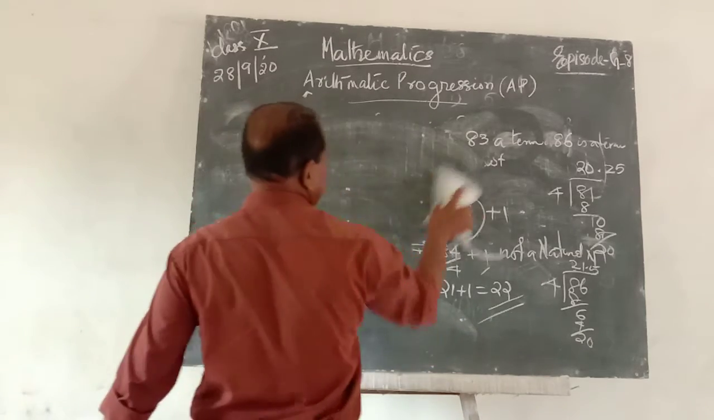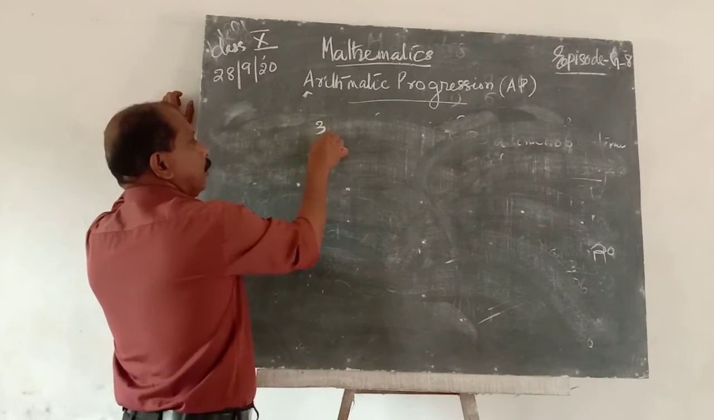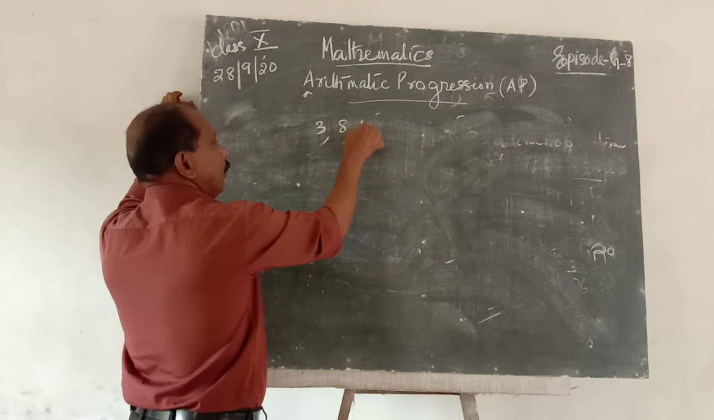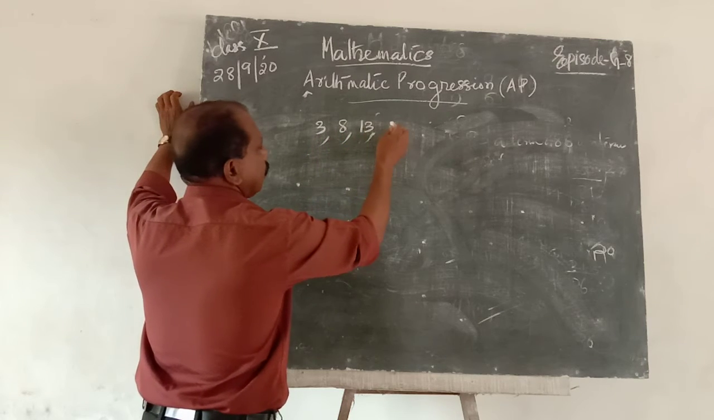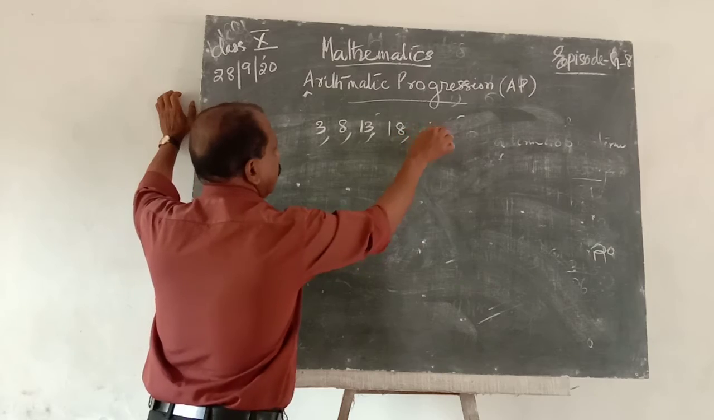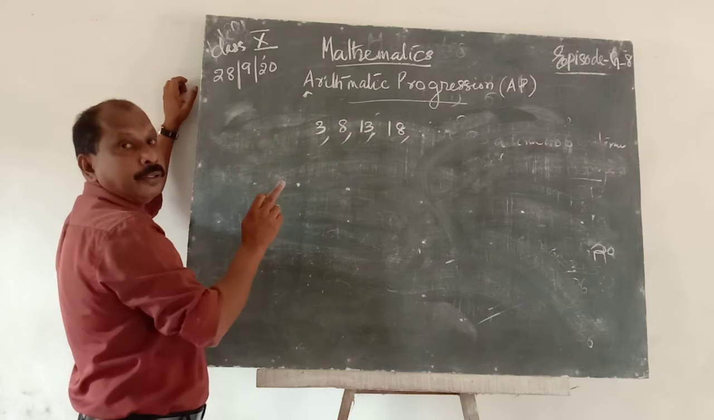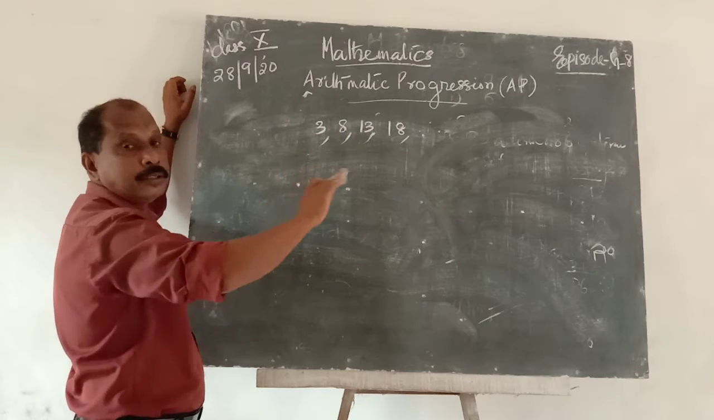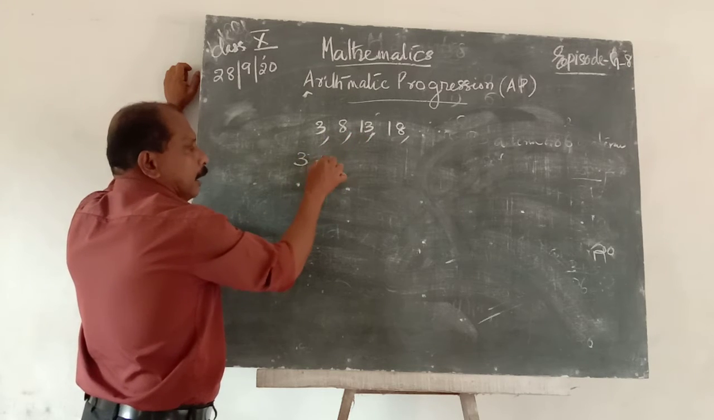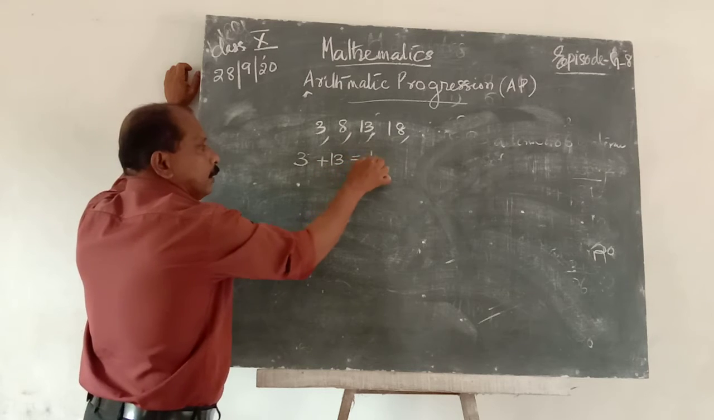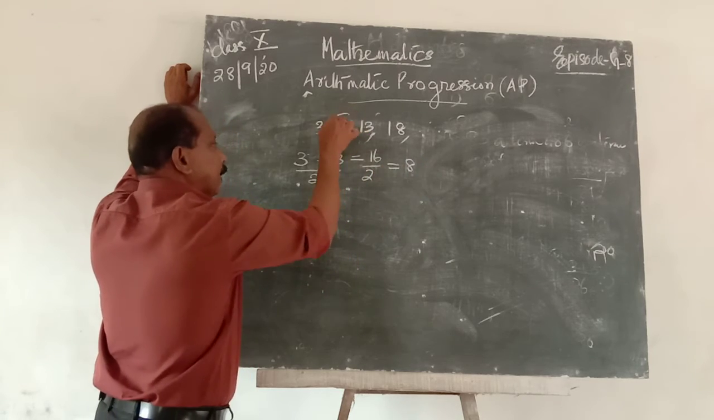Okay. Then let us consider another progression: 3, 8, 13, and so on. Listen, 8 minus 3 is 5, and 13 minus 8 is also 5. Therefore, it is an arithmetic progression. Then the first term is 3, the third term is 13. Adding these two we get 16, and by 2 we get 8. That is the second term.